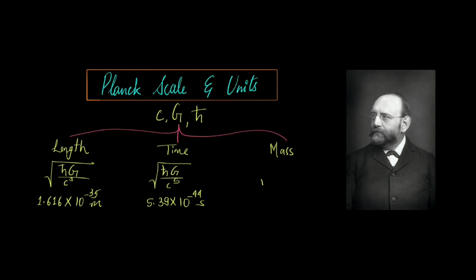Then there is Planck mass, which is square root of h cross c by g, which comes out to be around 2.2 × 10^-8 kilograms or 22 micrograms. Interestingly, the Planck mass is not infinitesimally small, it's macroscopic, roughly the mass of a flea egg or a grain of dust. It represents the scale at which a particle's quantum wavelength, for example the Compton wavelength, would become comparable to its gravitational radius, which is the Schwarzschild radius, suggesting a regime where quantum gravity effects are dominant. It is vastly heavier than any known elementary particle.